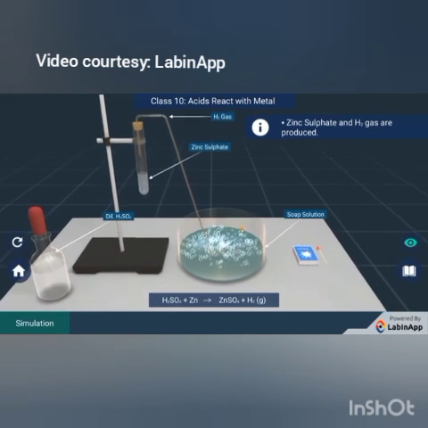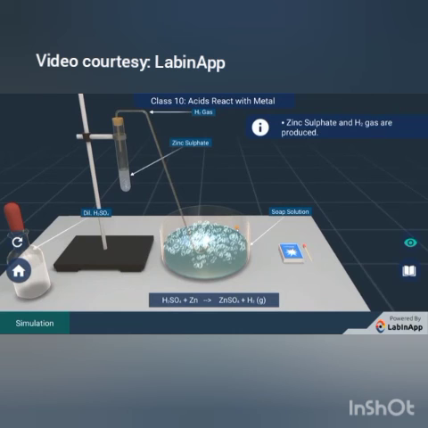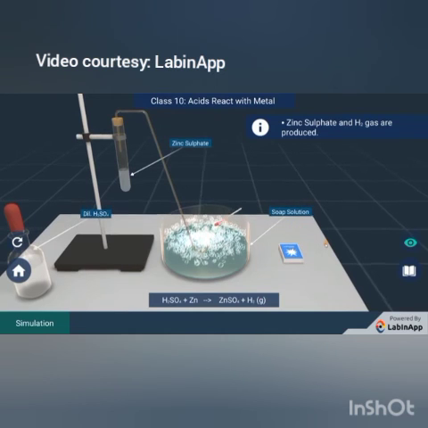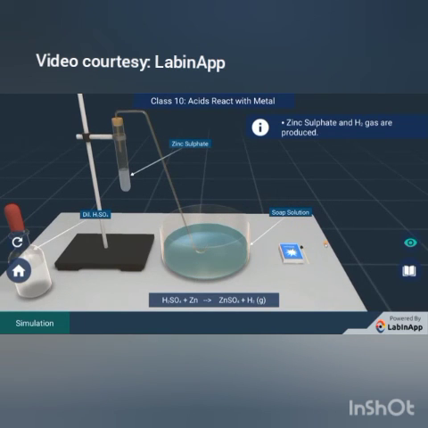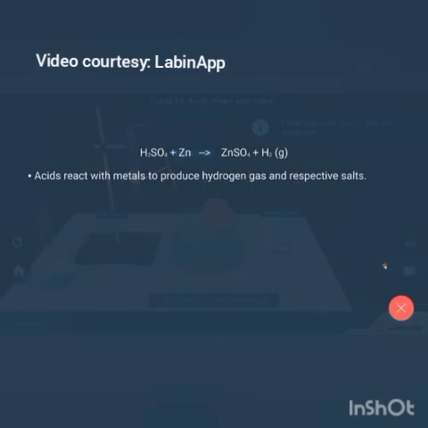On passing the gas, bubbles are formed in the soap solution. Bring a burning matchstick near the surface of the soap solution. You can observe the burning of hydrogen gas with a pop sound. This indicates the presence of hydrogen gas in the bubbles. Hence, when acids react with metals, they release hydrogen gas and produce respective salts.